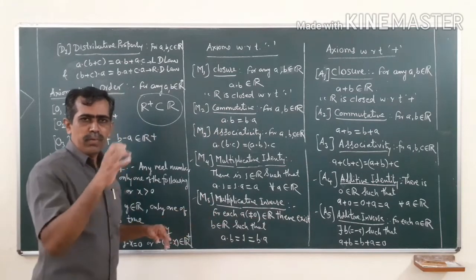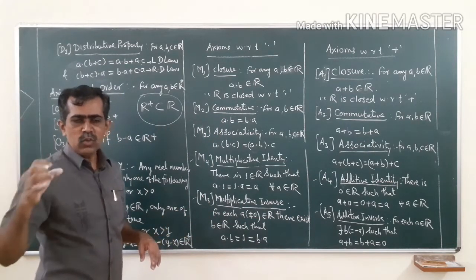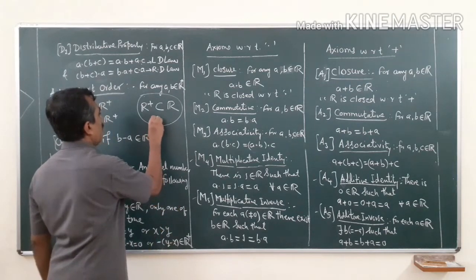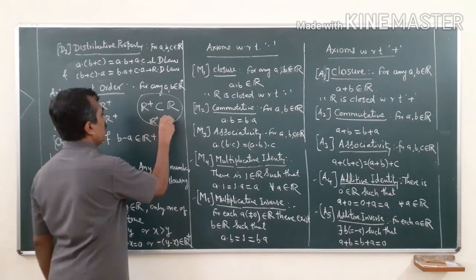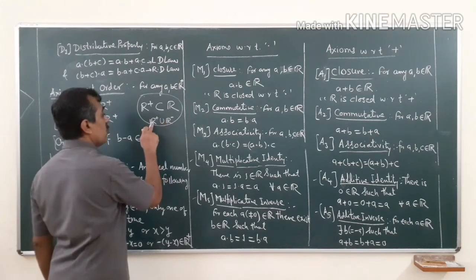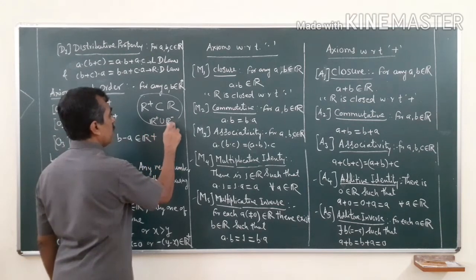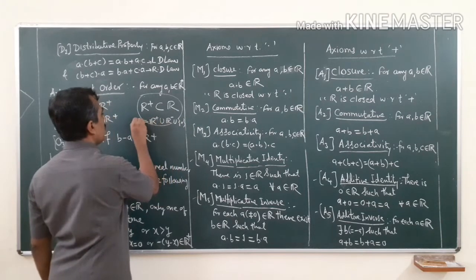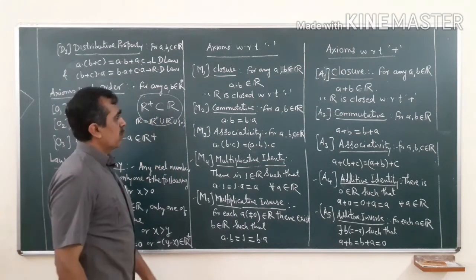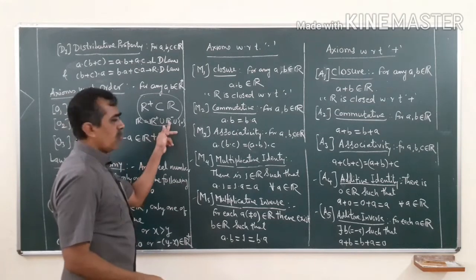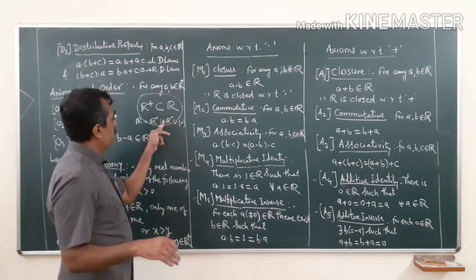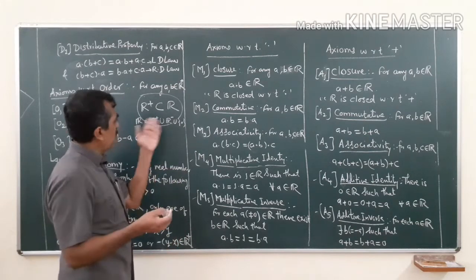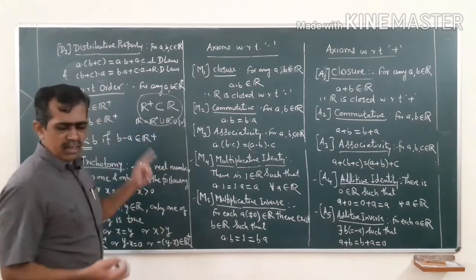So R plus union singleton 0 union R minus, positive real numbers, negative real numbers, union singleton 0, all these together will form R. Numbers to the left of 0 on the line, numbers to the right of 0 on the line, and 0. So all these together they will form the real number system.